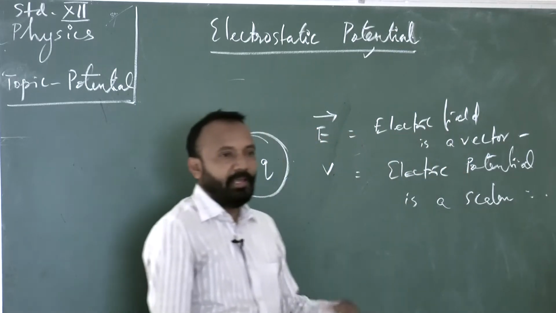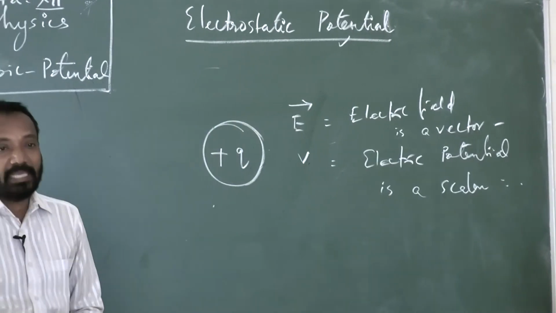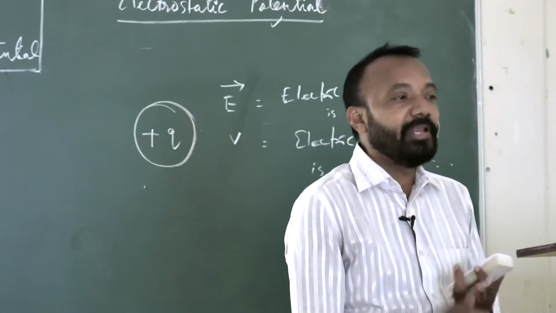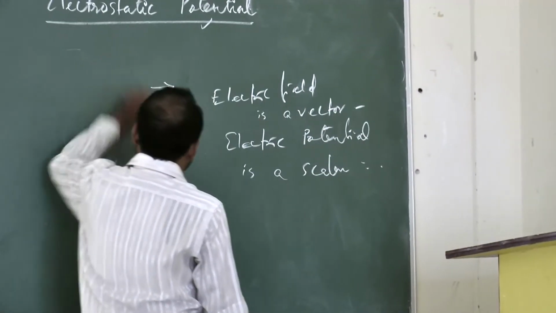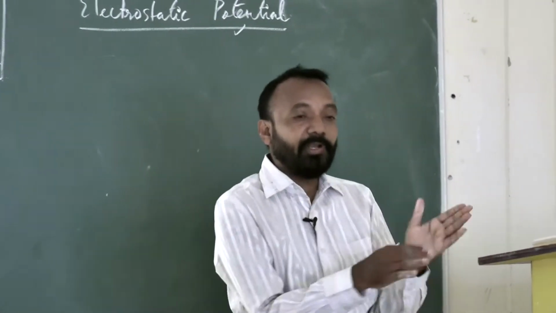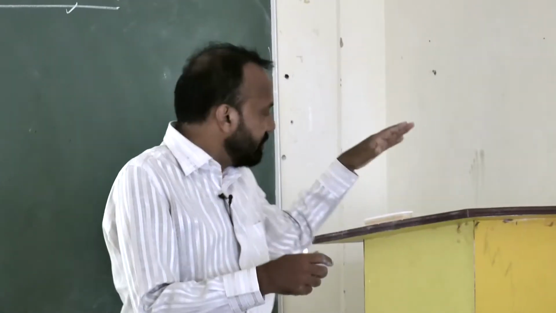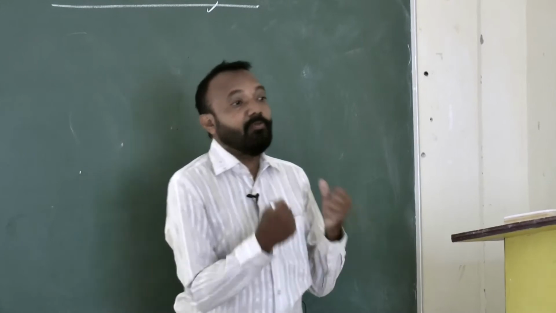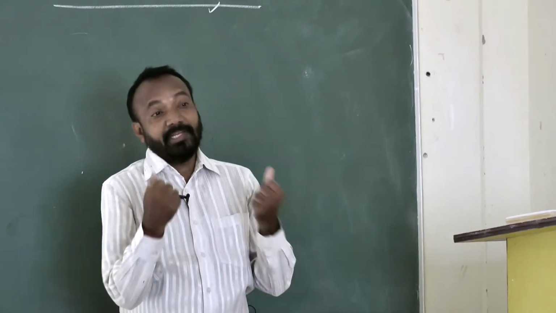Why is it a scalar quantity? After discussing potential we will find out the reason why potential is a scalar quantity. Scalar quantity means the quantity which has only magnitude and no specified direction. Now, potential means the amount of work done to transfer an object from one place to another. If I want to carry this desk from one position to another position, then that is my work done.